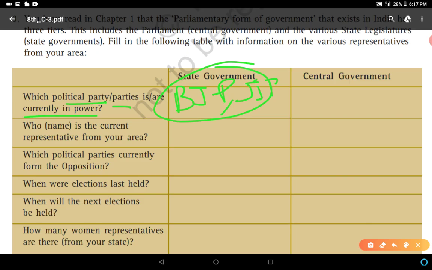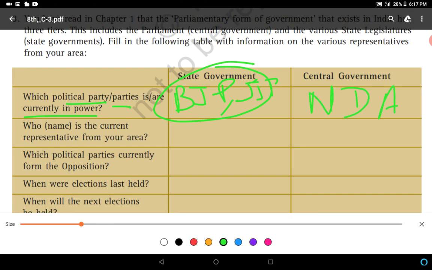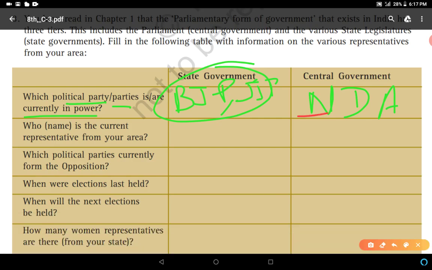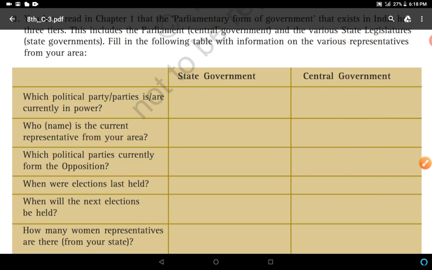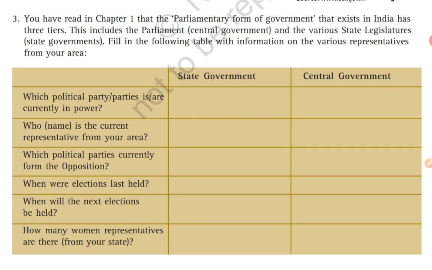If we talk about central government, like in India, it is the government of NDA. It is the government of NDA. NDA means National Democratic Alliance. For example, UPA formed the government in 2009. United Progressive Alliance led by the Congress Party. NDA, National Democratic Alliance, led by the BJP. So the leading party in NDA is the BJP, which got 303 seats in the 17th Lok Sabha election. So in state government, BJP and JJP. In central government, BJP and its alliance.